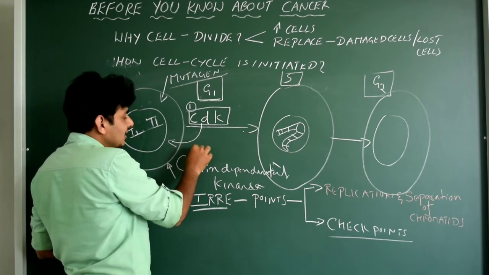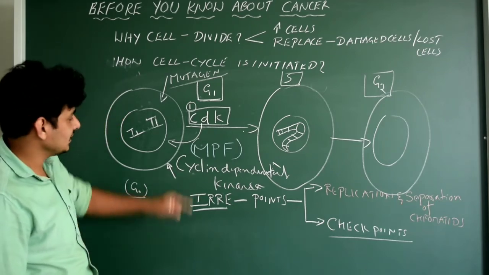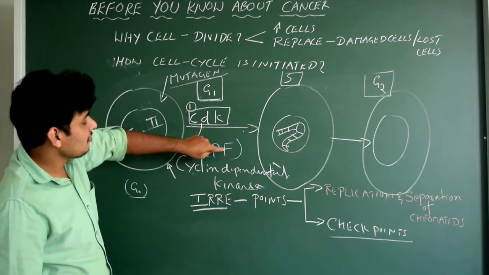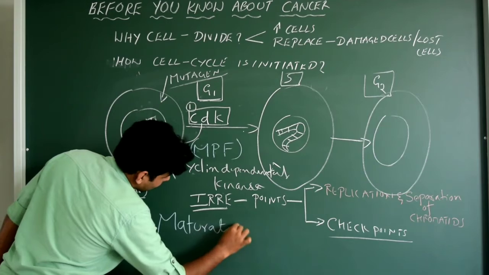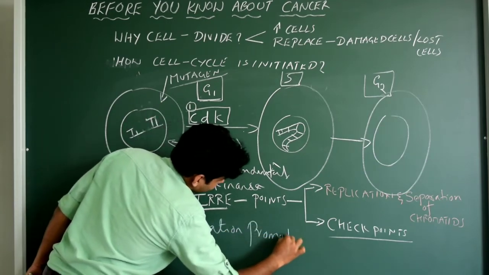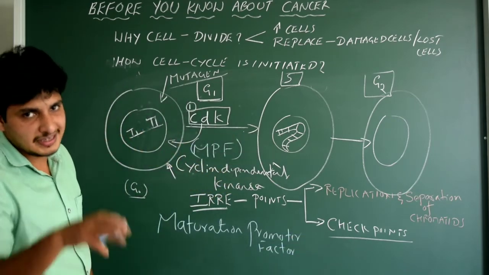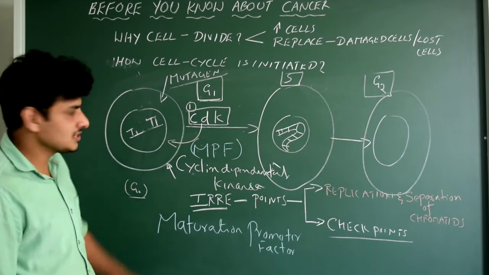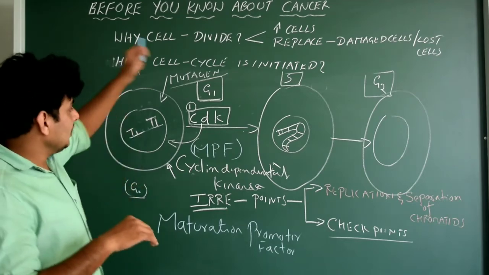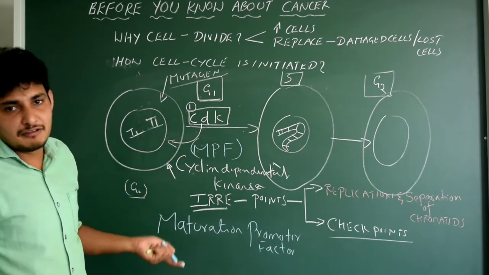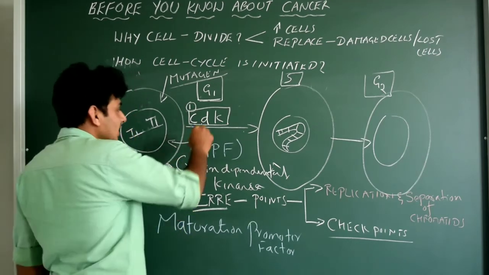The other important factor is MPF. What is this MPF? Another factor which also plays a role in the cell cycle, that is maturation promoter factor. Okay, we just write here, hope you can see this, maturation promoter factor. Not necessary, you are going to study it in your higher classes in MBBS actually. CDK and MPF, these are the two important factors which play an important role in the regulation of the cell cycle. If they are not there, obviously, every person will suffer from cancer. That's it. This is a simple way to understand. They help in the regulation.